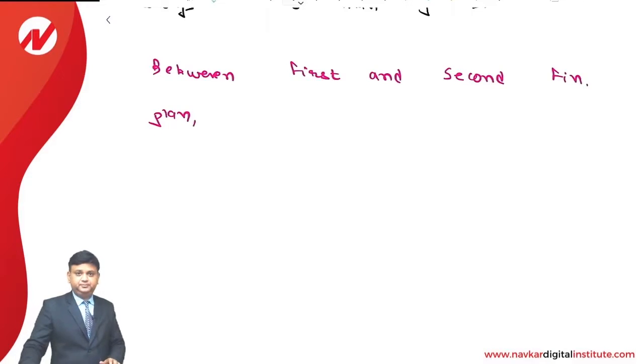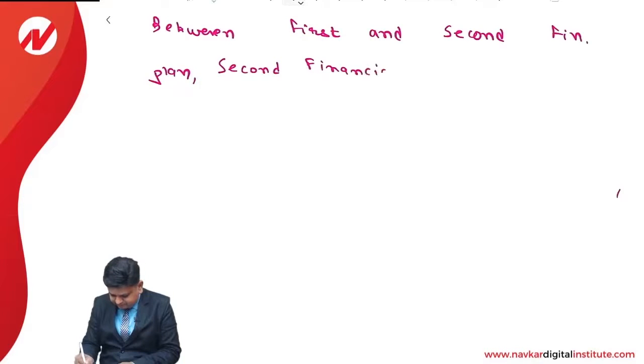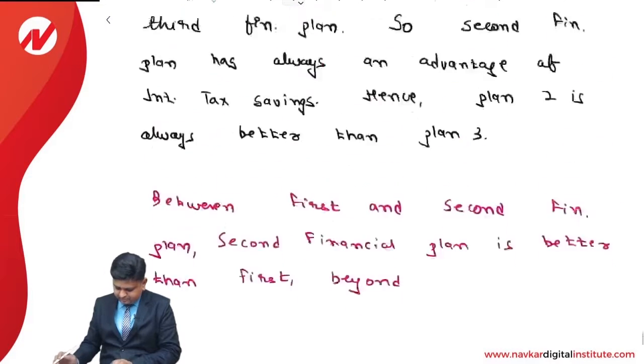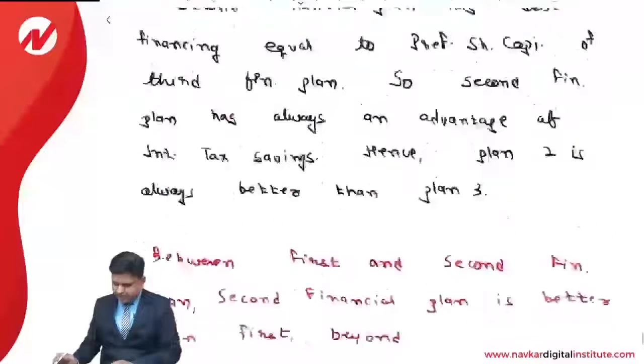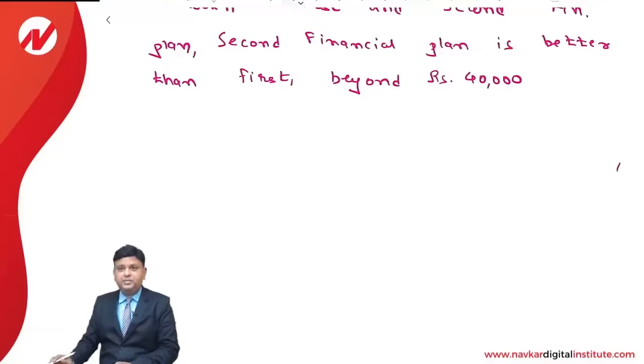Between first and second financial plan, comma, between first and second financial plan, second financial plan is better than first, comma, beyond rupees 40,000 and vice versa.